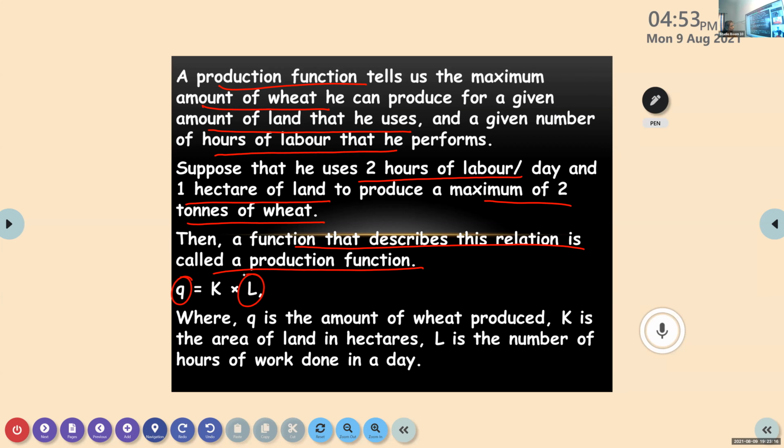Number of hours of labor. And what is K here? Area of land. So quantity is a function of K and L. That shows that the quantity you are getting depends on the area of land and the amount of hours of work he spent in a particular day. This is how you get the production function.